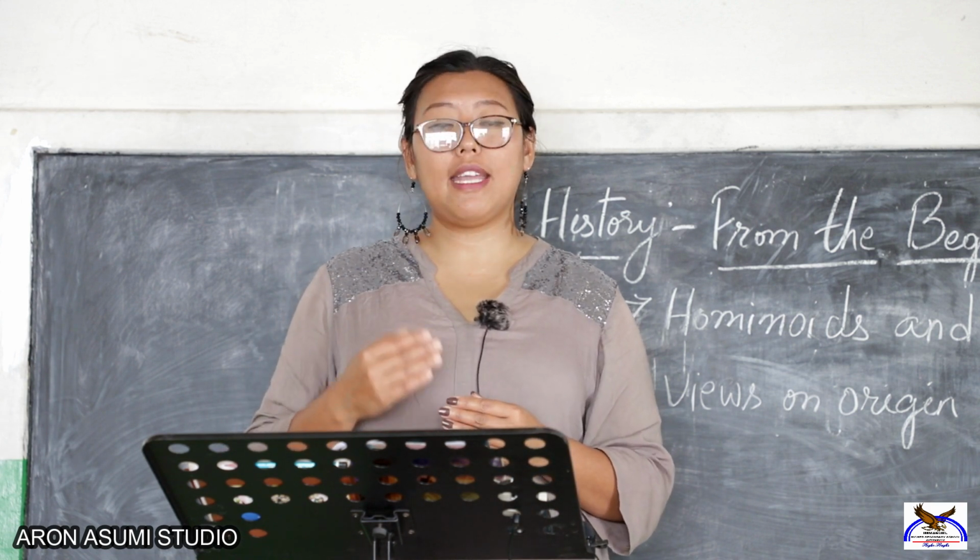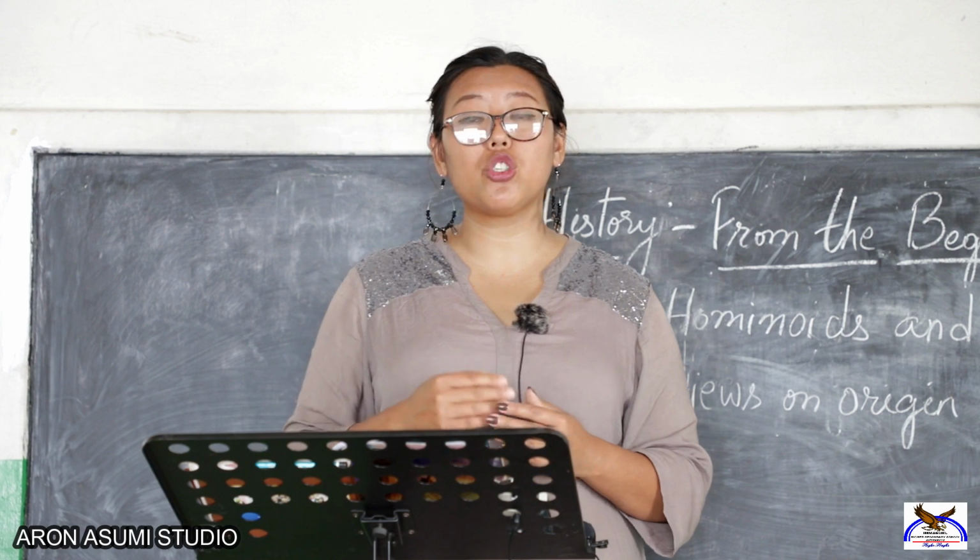Among the Homo sapiens, it is classified into different parts again. So the first Homo sapien is called Homo heidelbergensis. This Homo heidelbergensis was probably the common ancestor of Homo neanderthalensis and modern human.